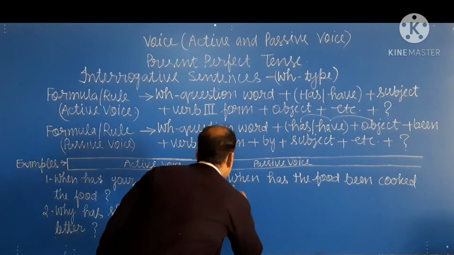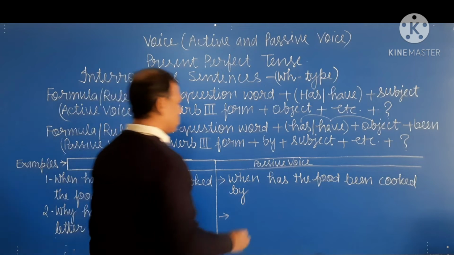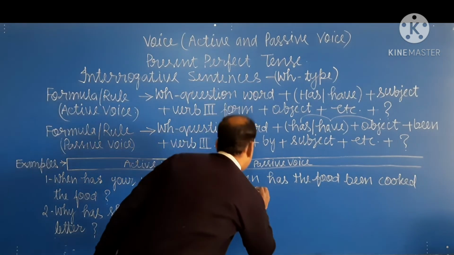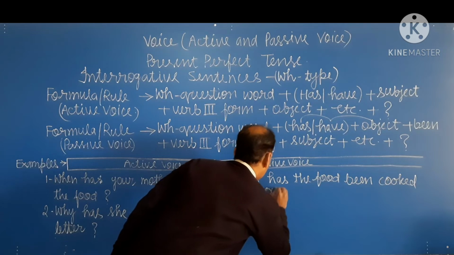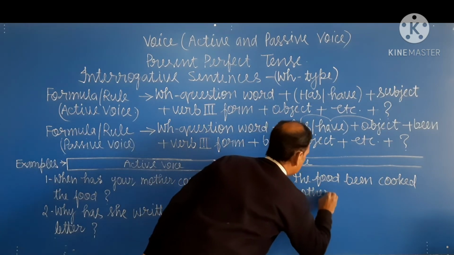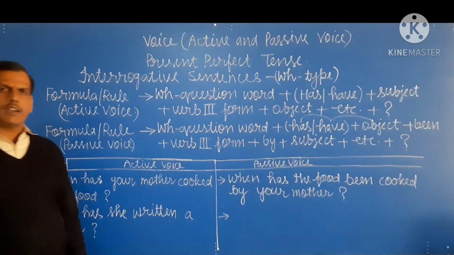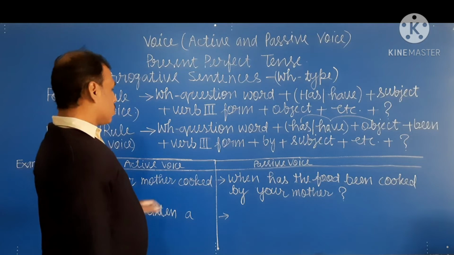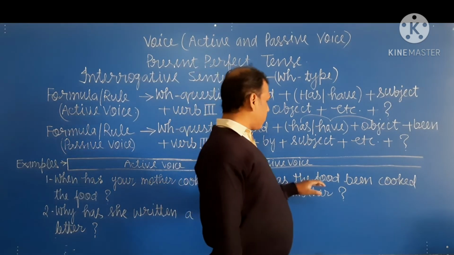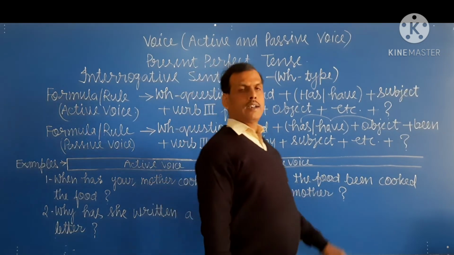And by your mother, the subject, and at last question mark. Okay, student? So the passive voice is, when has the food been cooked by your mother?